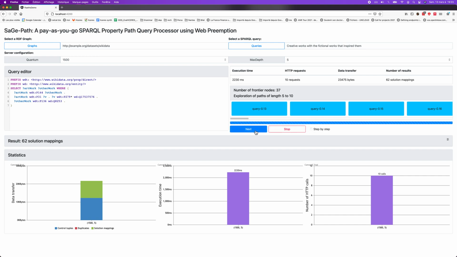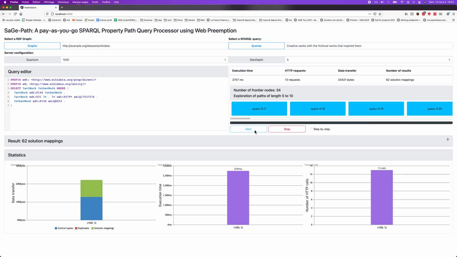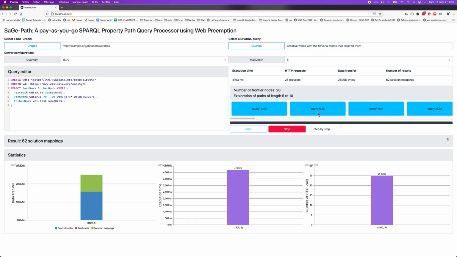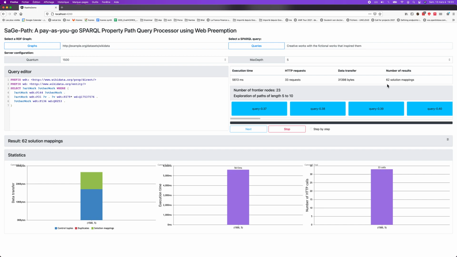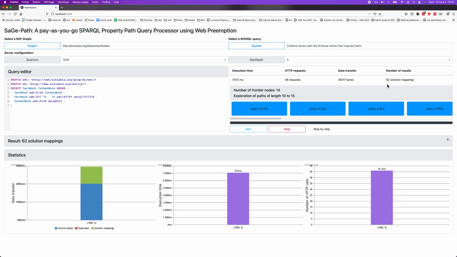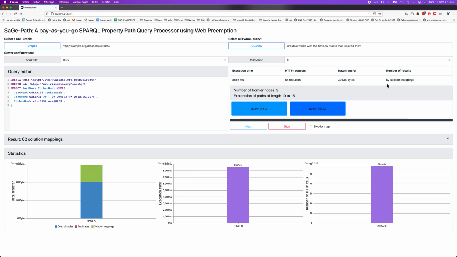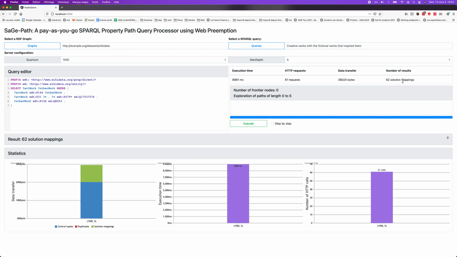Okay, so I will execute everything now. And in fact, yeah, it is progressing. And in fact, there were 62 solutions. So we got all the mappings from the first call, but it was not sure. So by examining all the other subqueries, now we are sure that results are complete. And we have all these results.